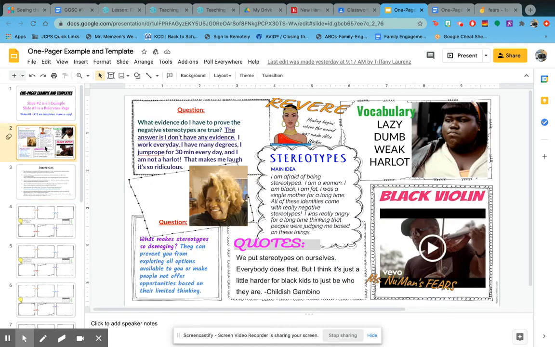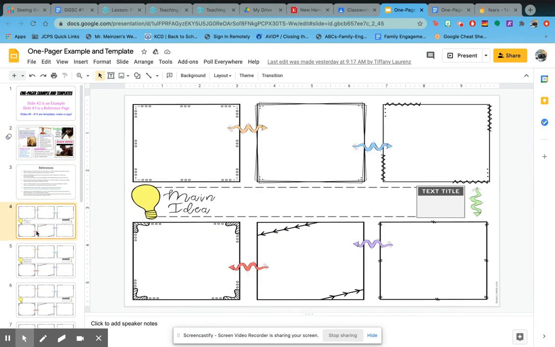Okay. All right. So my fear is stereotypes. I have a main idea. I have a quote. I have some visual images, 1, 2, 3, 4. I have 2 questions. I have vocabulary words. Okay. So my references. And then here are some other ways you can organize your fear one pager.